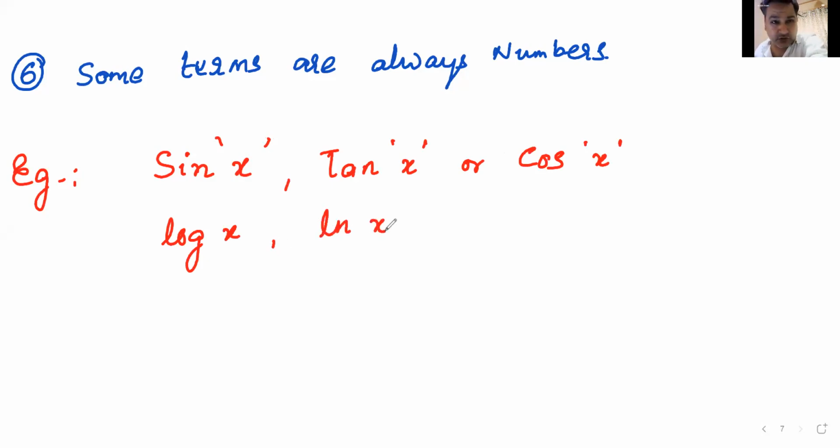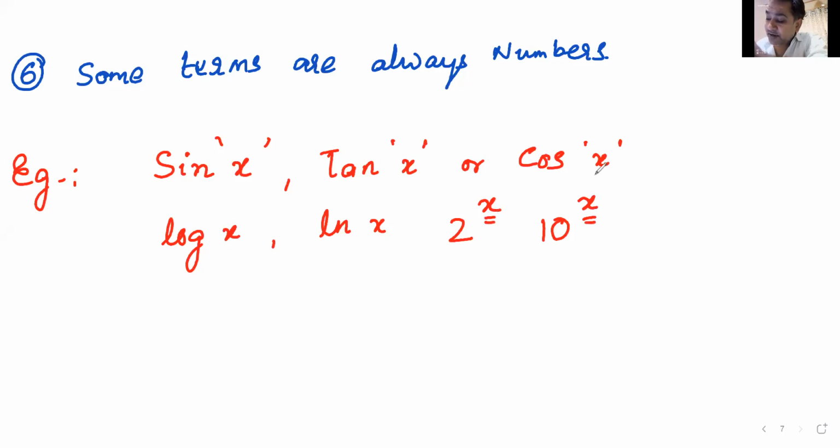We'll come to this natural log, don't worry. You have natural log of x, or you have 2 raised to the power x, or you have 10 raised to the power x. I'm citing some examples that are coming to my mind.